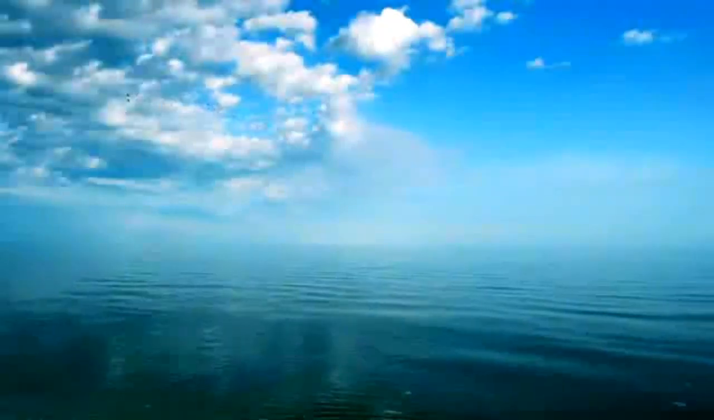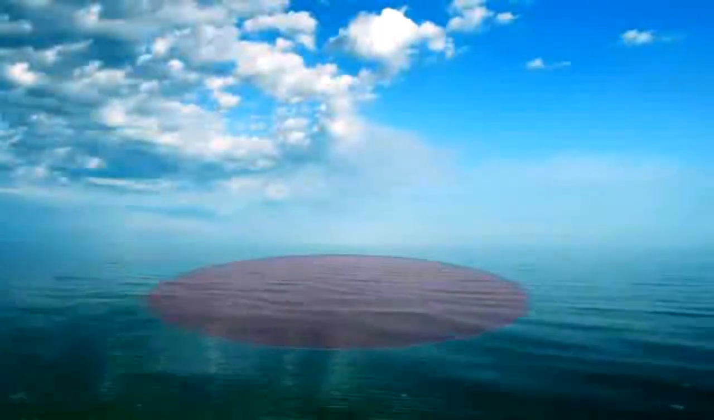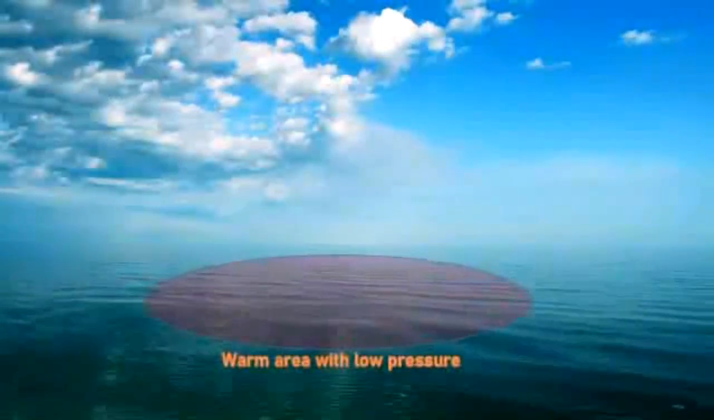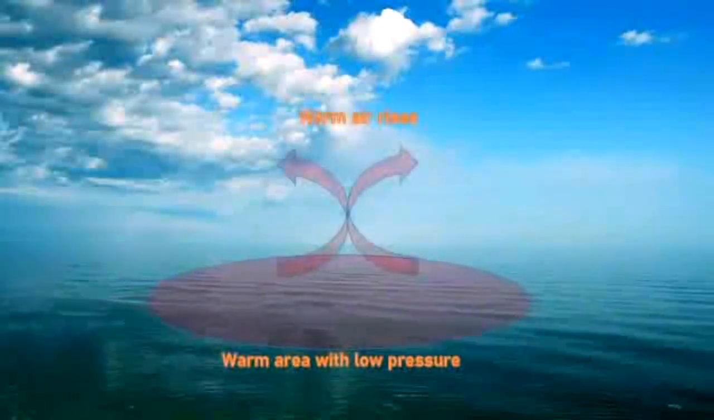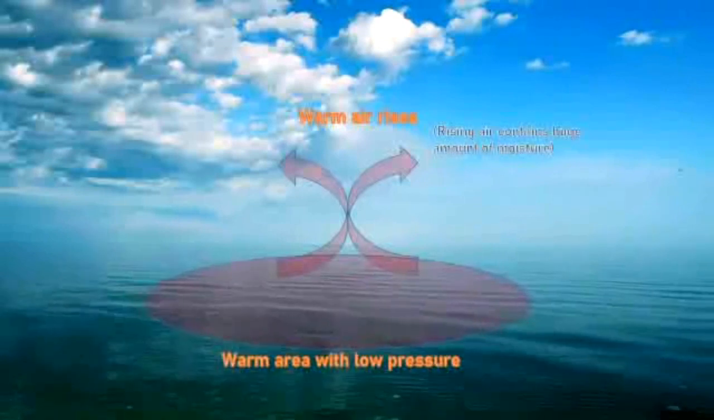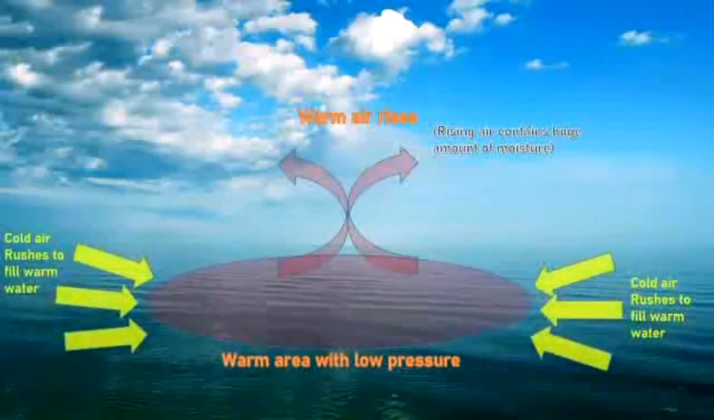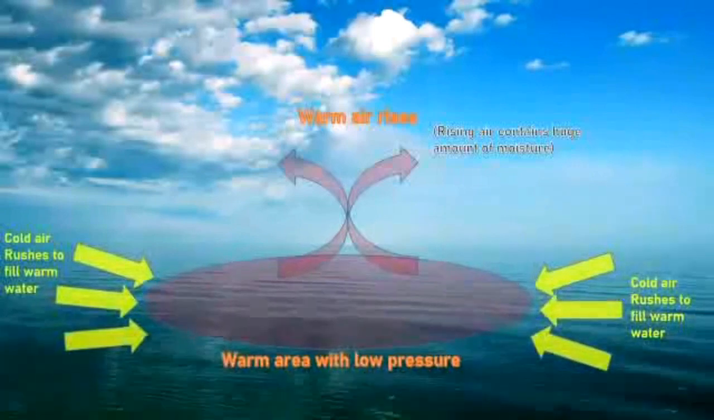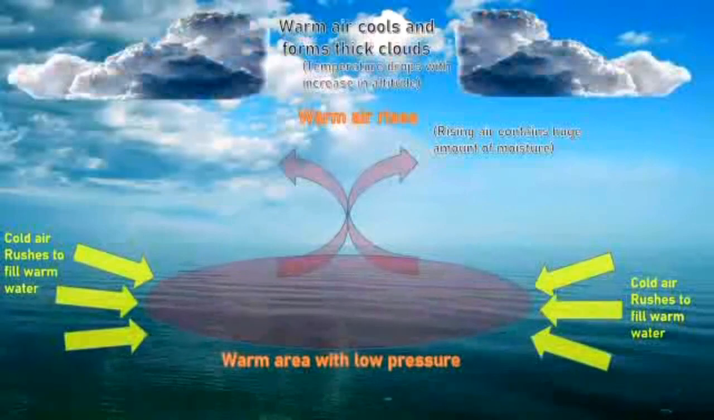Low pressure in the cyclone epicenter attracts high pressure cold air from the surroundings. A low pressure region is a warm region on the ocean surface in which air expands and rises. This rising air contains a huge amount of moisture. The high pressure surrounding winds try to replace the low pressure regions. The rising air converts into air moisture and forms thick clouds.